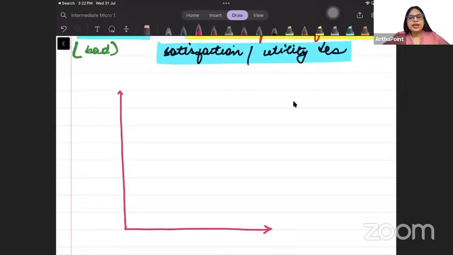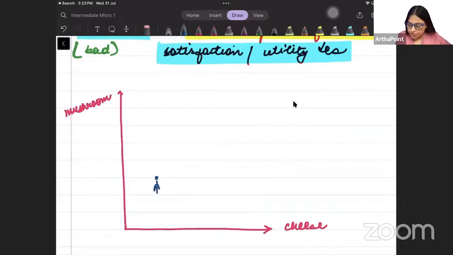Suppose I go ahead and I take, okay, this is fine, you can take good on x axis also and good on y axis also, you can take either one. Okay, so suppose I go ahead and I take mushroom here and I take cheese here. Okay, and I take any point, take any one point. Suppose I take point A.